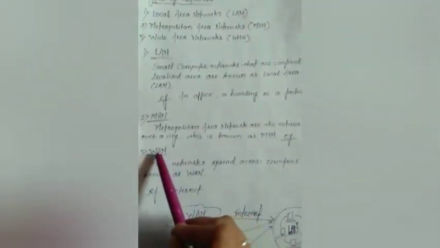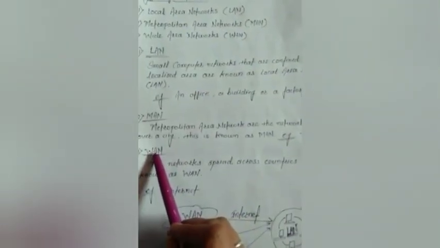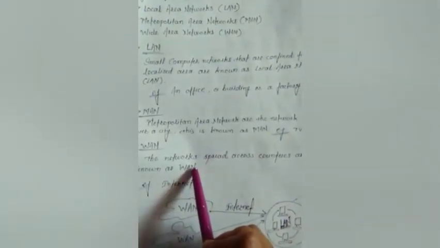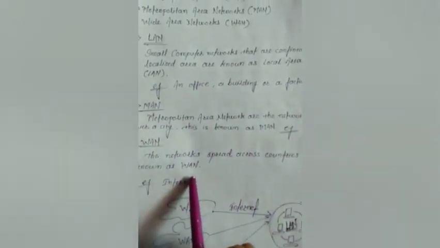Third is WAN, wide area network. The networks spread across countries are known as WAN, wide area network, and their range is 1 lakh kilometer. If you want to connect your different devices in that range, in such cases we use this wide area network, and the best example is internet.